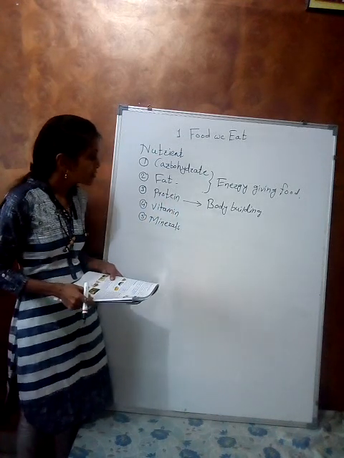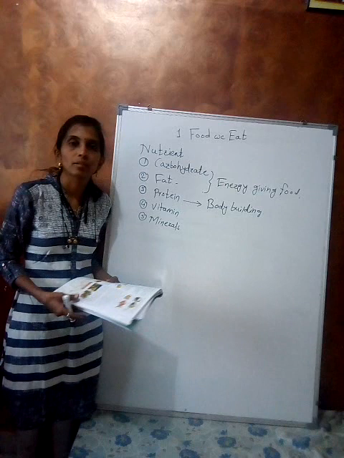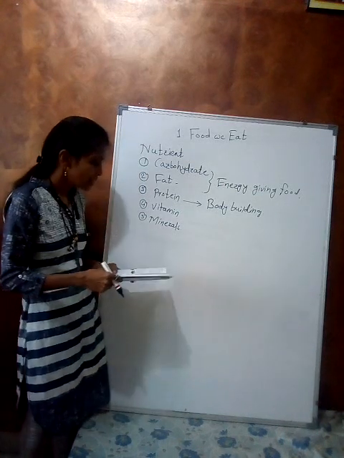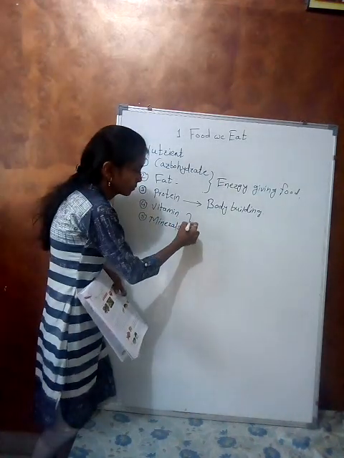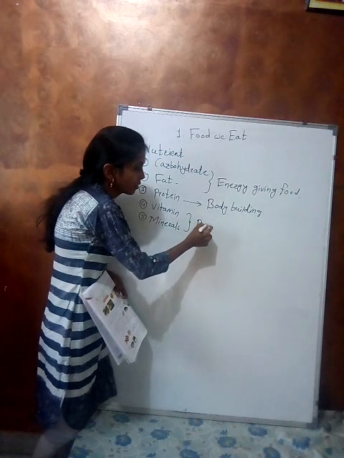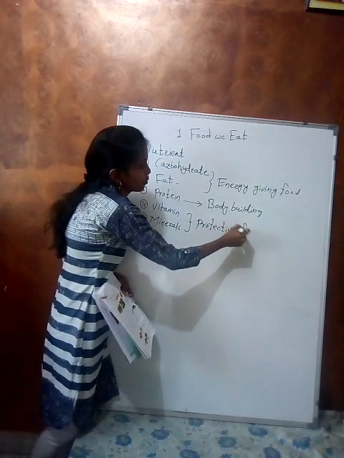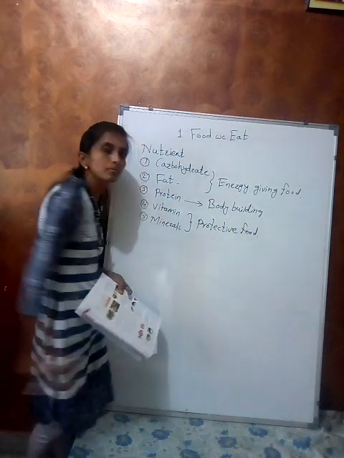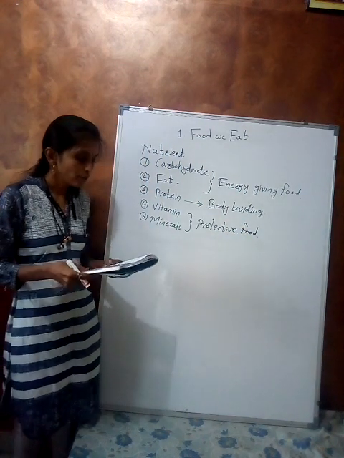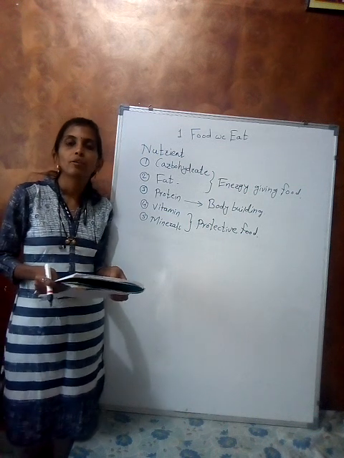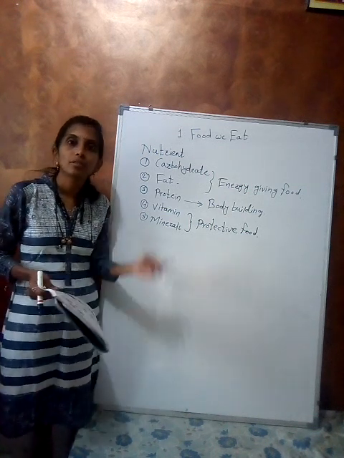The last one is vitamins and minerals. This is called a protective food. Protective food means it protects our body from diseases.